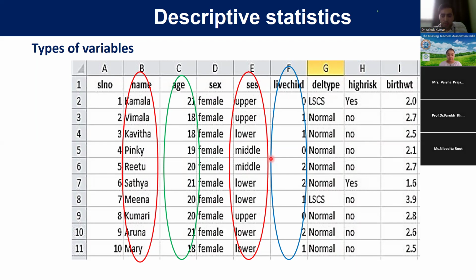And we see birth weight. Number one, is it qualitative or quantitative? These are numerical, so it is quantitative. In quantitative, is it discrete or continuous? Birth weight can have decimals, so it is a continuous type. So we have to remember this.